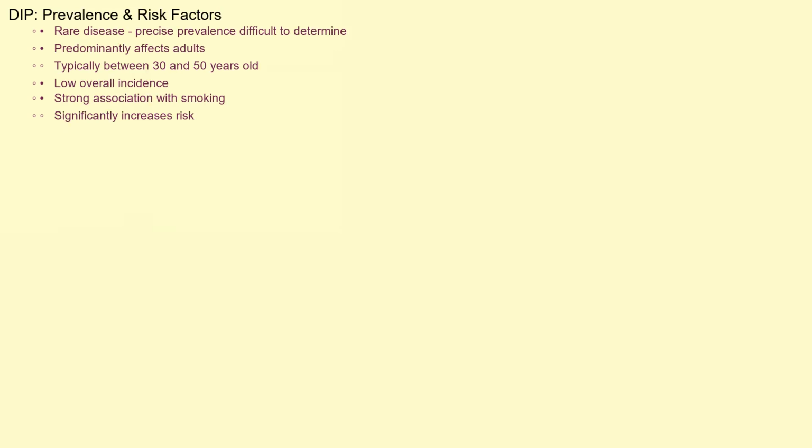DIP is a rare disease, making it difficult to determine its precise prevalence. It predominantly affects adults, typically between the ages of 30 and 50. While the incidence is low overall, it's important to remember the strong association with smoking, which significantly increases the risk.